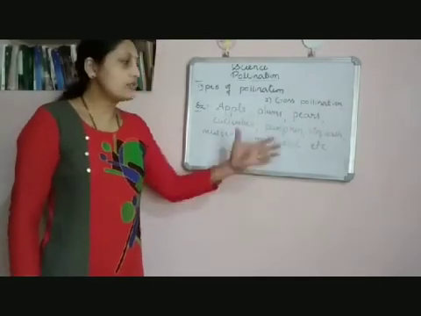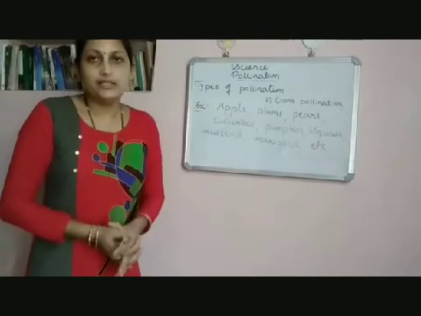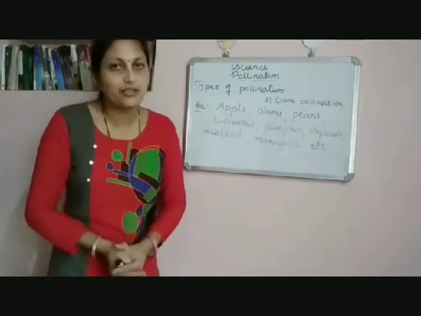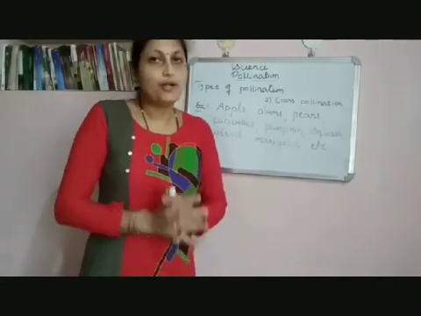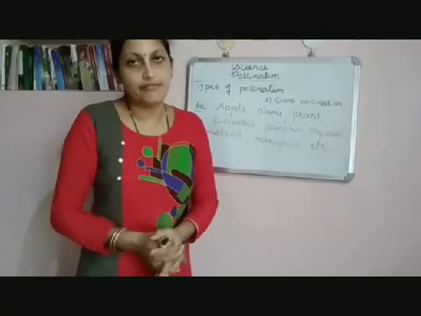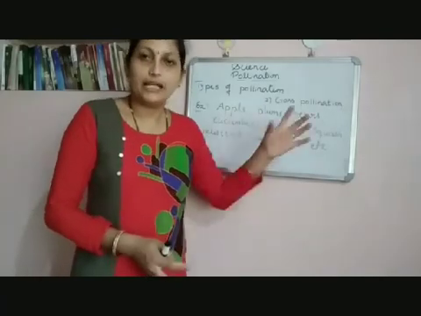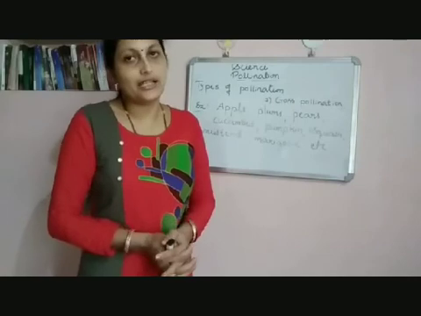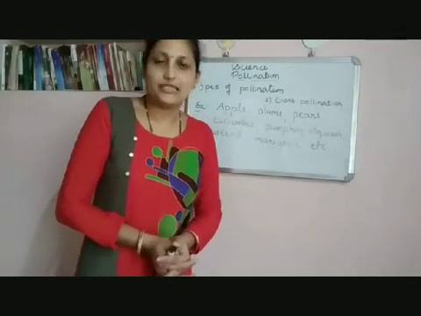So this is about types of pollination. By this your chapter completes. I hope you understood pollination, how pollination takes place, what the types of pollination are, and the importance of flowers to the plant and parts of a flower. Study this chapter, read this chapter twice or thrice, and study difficult words that you come across in this chapter. Thank you.